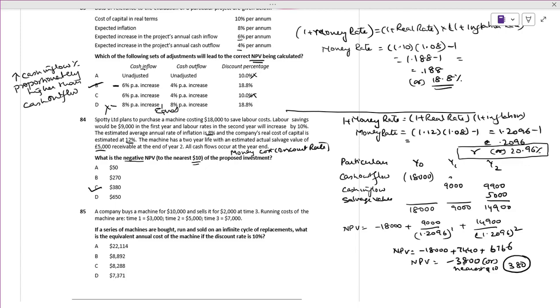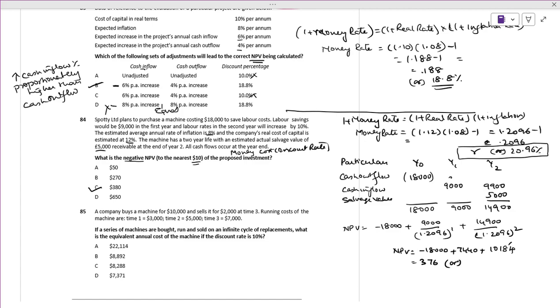14,900 divided by 1.2096 squared comes to 10,183.63, or 10,184. So minus 18,000 plus 7,460 plus 10,184 comes to 376.